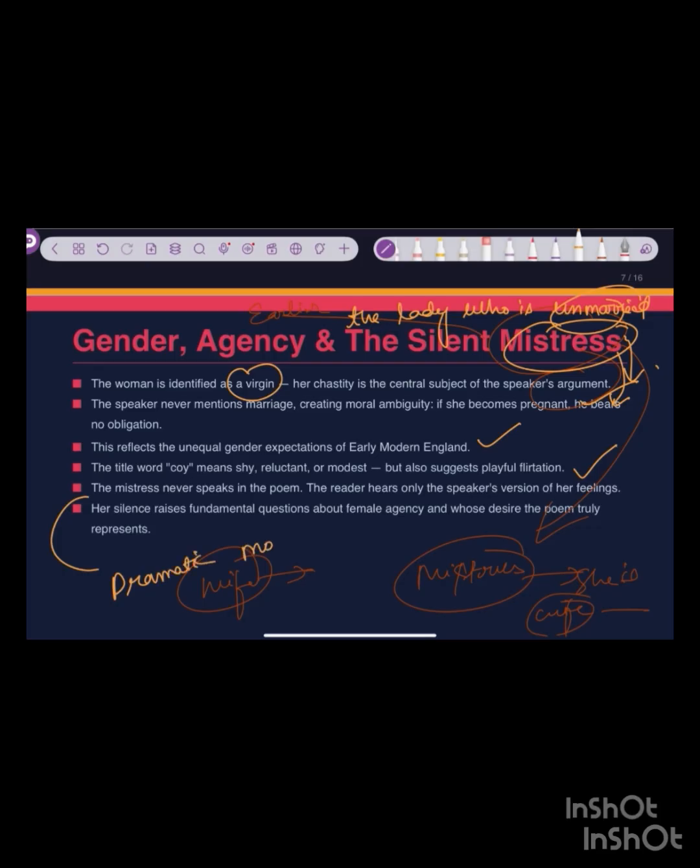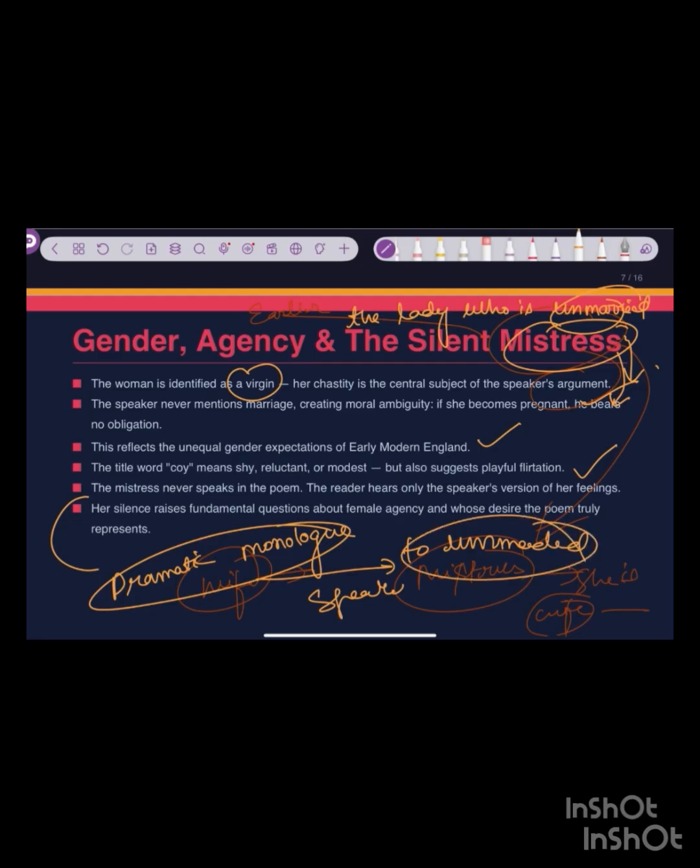It's an earlier form of dramatic monologue. What happens in that dramatic monologue? A speaker will speak to an unnamed listener. Here, the speaker of the poem is speaking to an unnamed listener, and here the unnamed listener is intended to be the mistress. So the reader hears only the speaker's version of her feelings, and in a dramatic monologue, there is one speaker and his views, so it becomes somewhat biased.